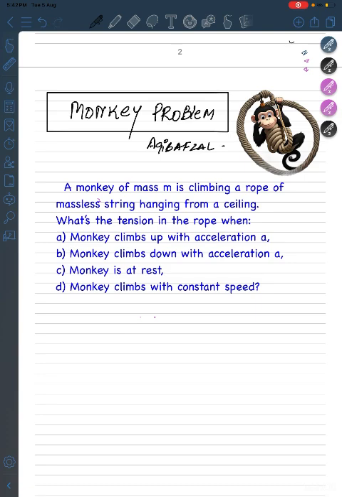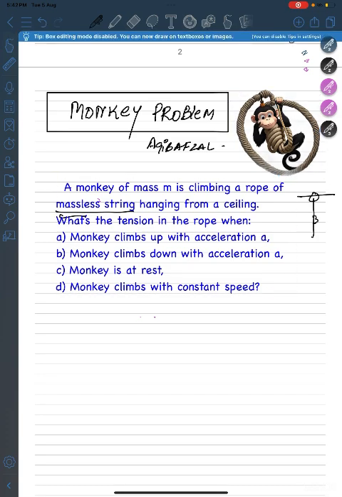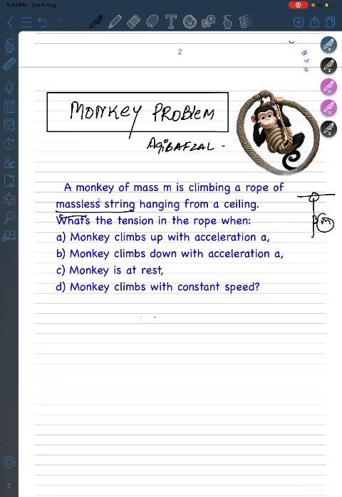The question says a monkey of mass m is climbing a rope. You have to take this string as massless, and it will be hanging. The string is fixed here, and the monkey will be climbing along the rope. Remember, this monkey has a mass m. There are four conditions in which the question is asked, and we have to find the tension that will be built in the rope in these four conditions.